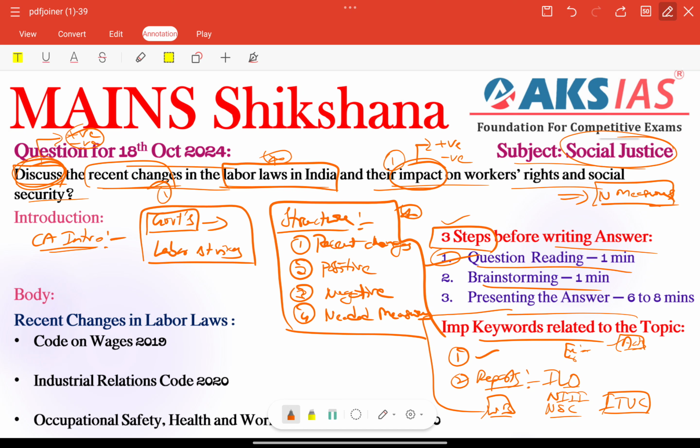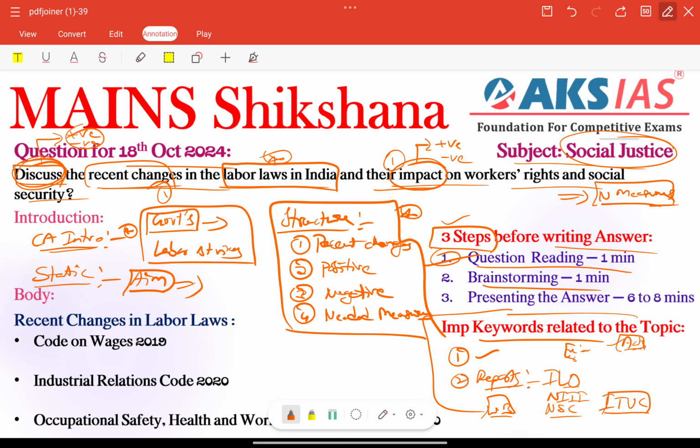So this is the current affairs start of the introduction. Next we need to connect a static background type paragraph with some important information. For example, we can add the aim of labor codes. It is to simplify this framework while ensuring the protection of workers' rights in a rapidly evolving economy.